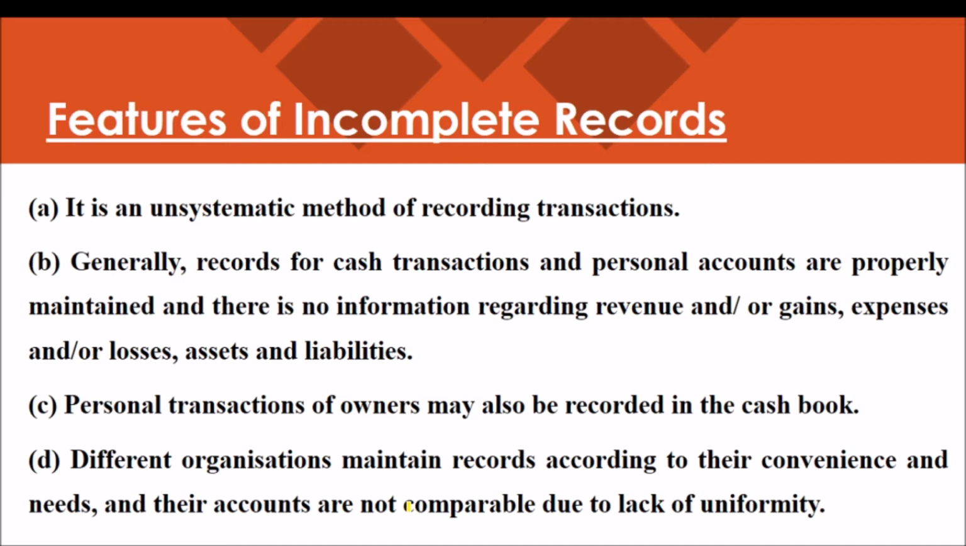Different organizations maintain records according to their own convenience and needs, and their accounts are not comparable due to lack of uniformity. There will be personal bias and personal agendas. That is why the information given is not complete, and it is not possible to compare one company's performance with another company because they are not following a common pattern of rules of debit and credit.